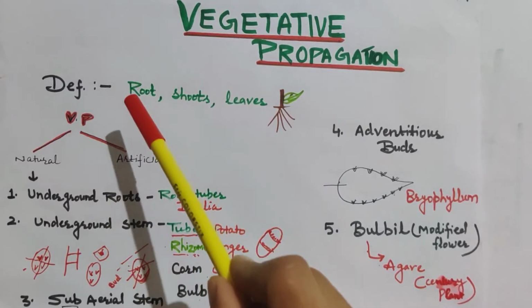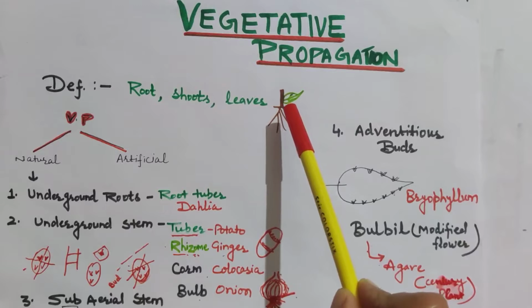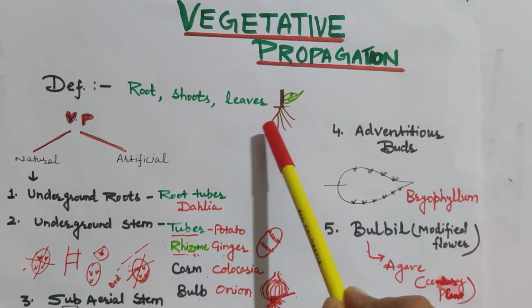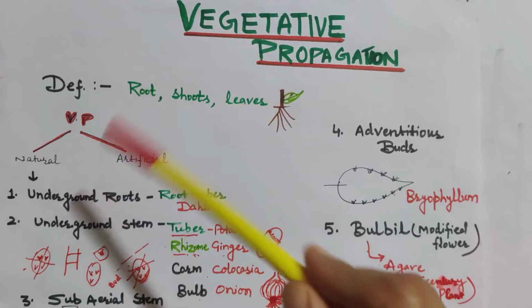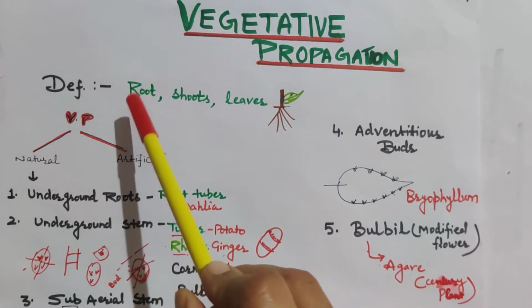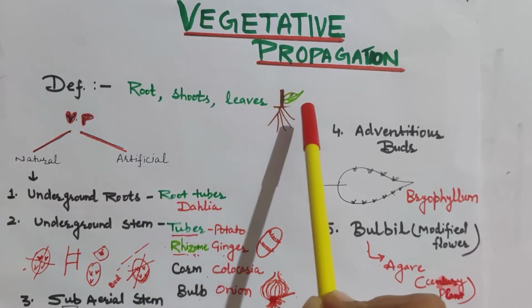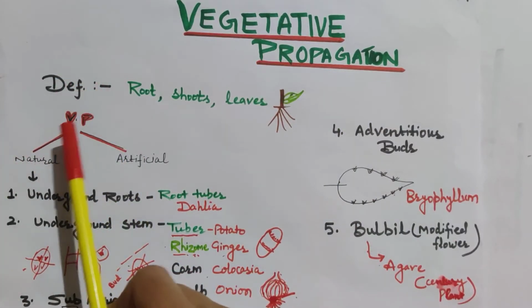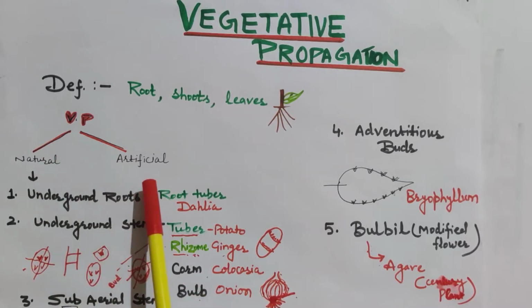Many people have the misconception that a new plant is only formed from seeds. We have to collect seeds from the female part, and after sowing those seeds we get a new plant. But along with that, there are other methods in which a plant uses root, shoot or leaves to produce a new plant. That is vegetative propagation. Vegetative propagation is of two types: natural vegetative propagation and artificial vegetative propagation.